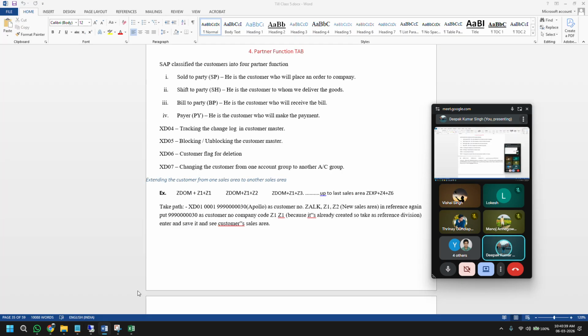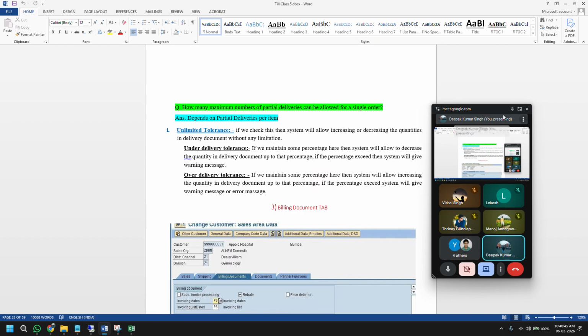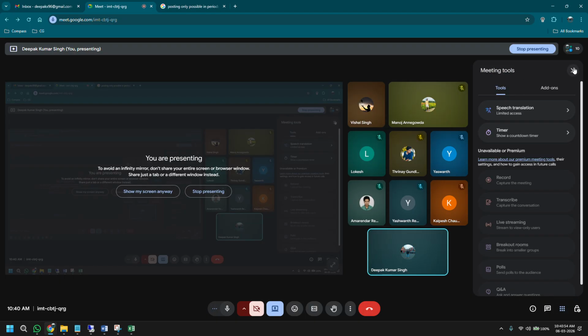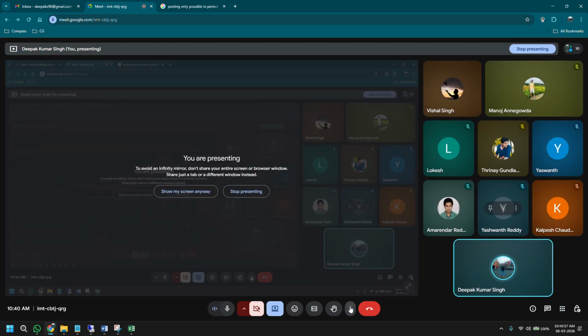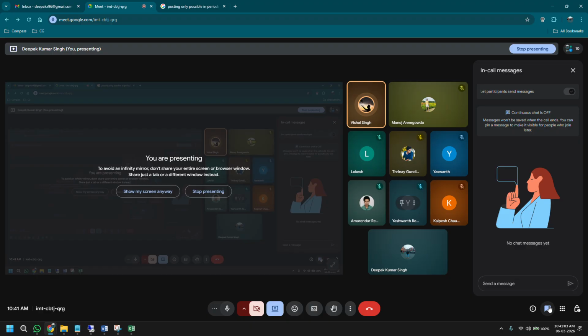Okay, let's go back to the shipping tab now. And also, I don't see this. How can I send this file? I don't see the option to attach something. In Google Meet, we don't have the option to share a file. I don't think we can share a file. You can share it to one of us. Just ping me the email ID of someone and I'll share it to your email ID. Just copy paste it and after the class I will send it.